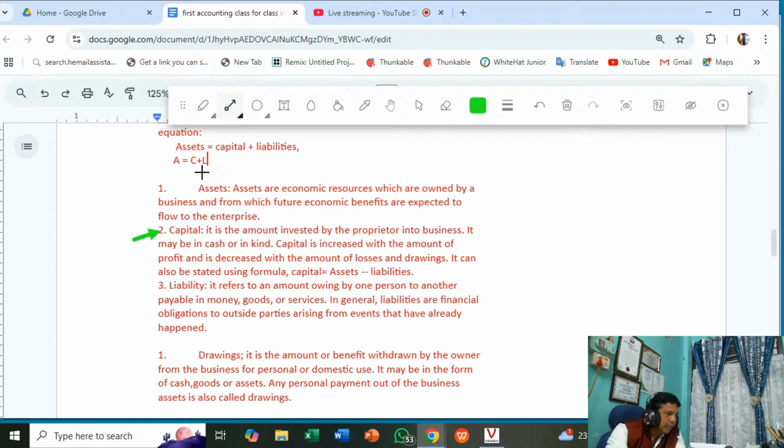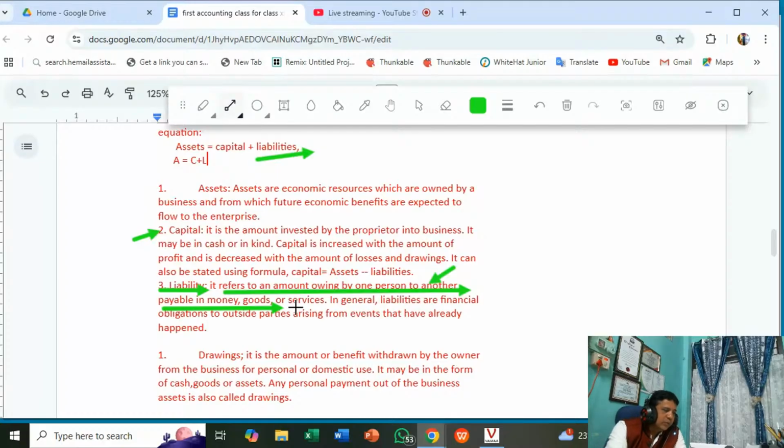Okay. Now liabilities, very important term. What is a liability? It refers to an amount owing by one person to another. Suppose you have taken 1,000 rupees from your friend, and you promise that you will return this 1,000 rupees to him. That is a liability for you until you return that amount. So it refers to an amount owing by one person to another person, payable in money or goods.